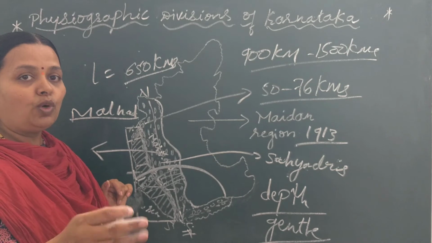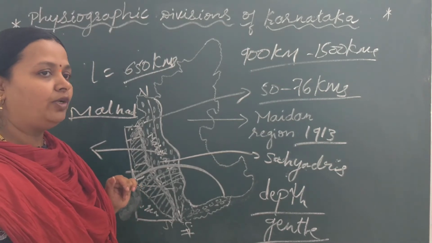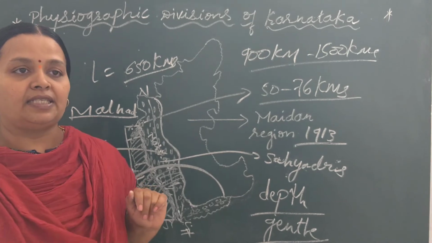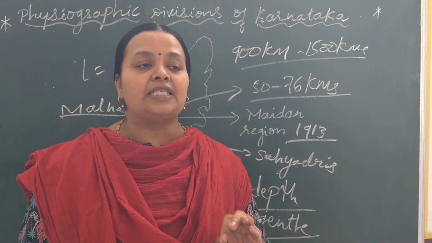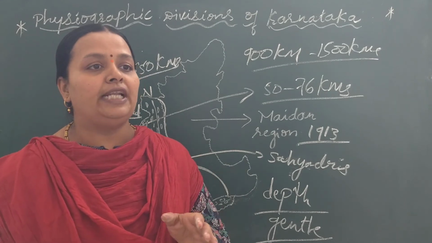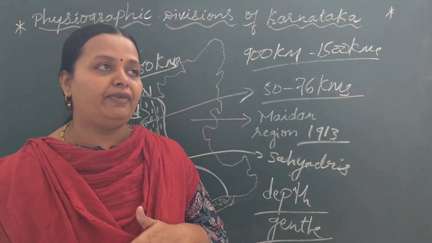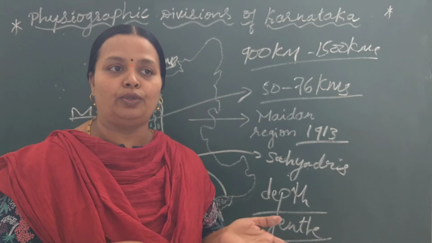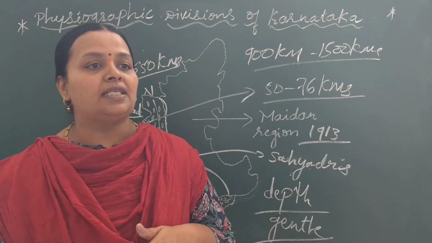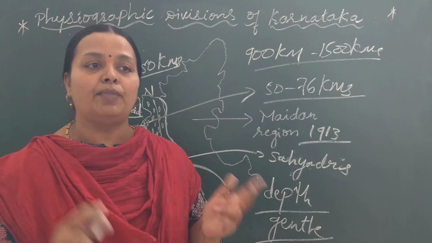We'll see later what the passes and ghats are. The important passes of Karnataka are Charmadi Ghat, which links Mangalore and Chikmagaluru. Shiradi Ghat links Hassan, Sakleshpur and Mangaluru.